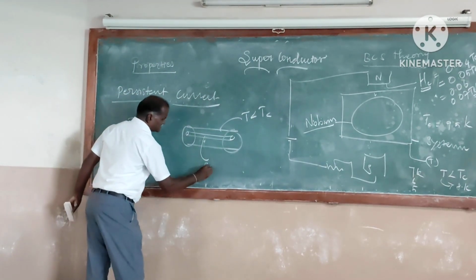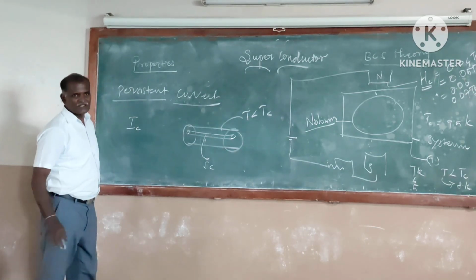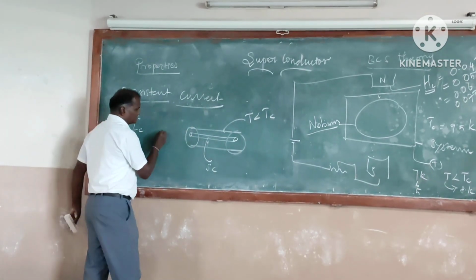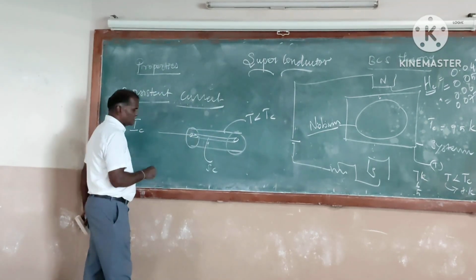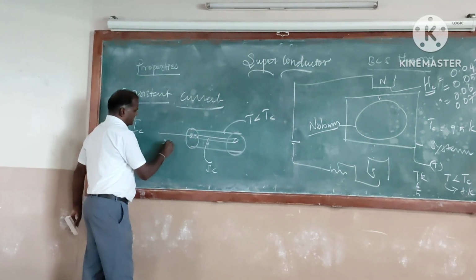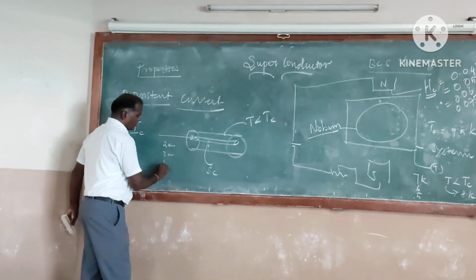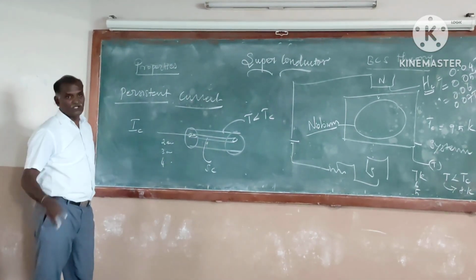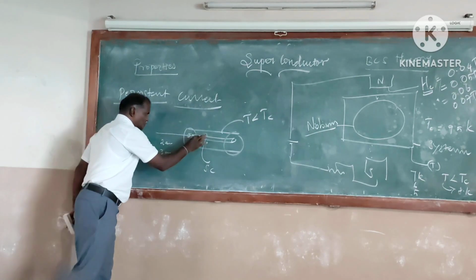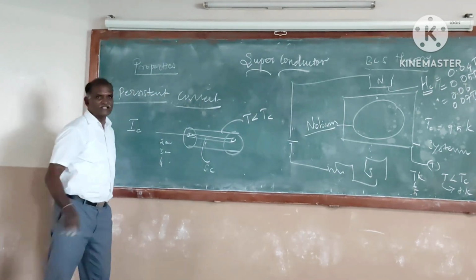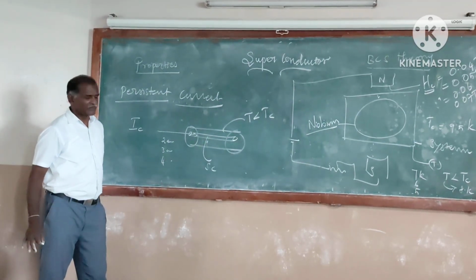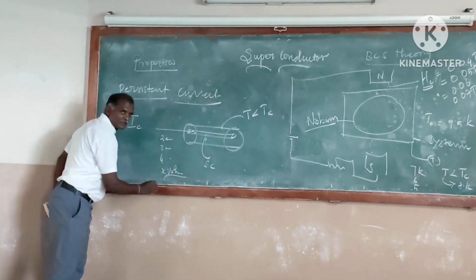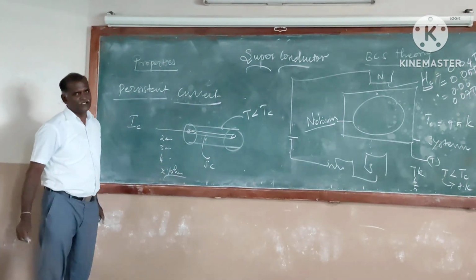You would like to pass current through this superconductor. Let it be 2 ampere, 3 ampere, 4 ampere, 5 ampere, and so on. For a particular value of current, the superconductor loses its superconductivity. It may be 20 or 30, any value.